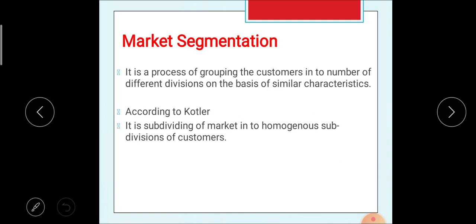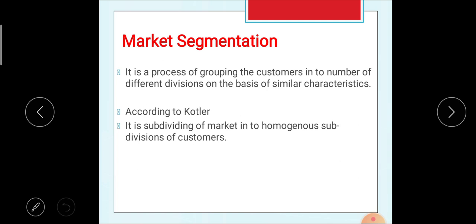Market segmentation is the process of grouping customers into a number of different divisions on the basis of similar characteristics. Segmentation means division. So in market segmentation, the group of customers is divided into a number of different divisions on the basis of similar characteristics. That means customers having similar characteristics are grouped.